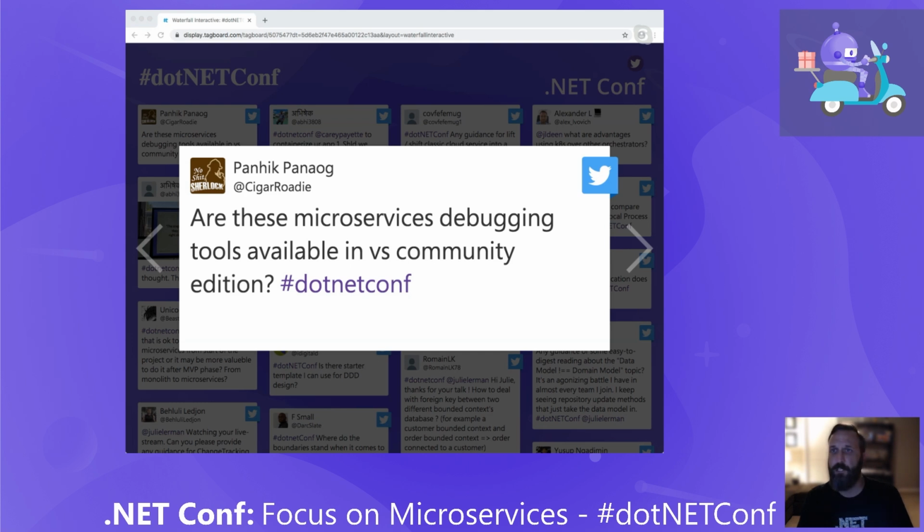Yeah, that's a great question. I believe the Docker tools are available in Community Edition. I pretty much run Community Edition most of the time. In fact, let me look right now. I am running Community Edition right now. I run Community 2019 Preview. So everything you saw today, I was running in 2019 Preview. So that means that you can just download it and then have the tools installed and be off to the races. Yeah.